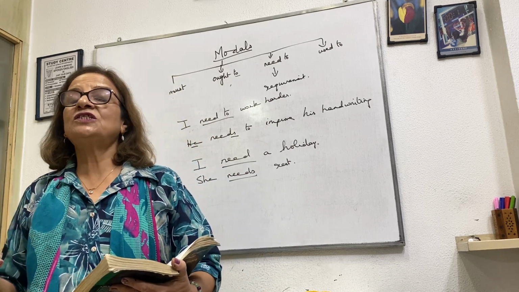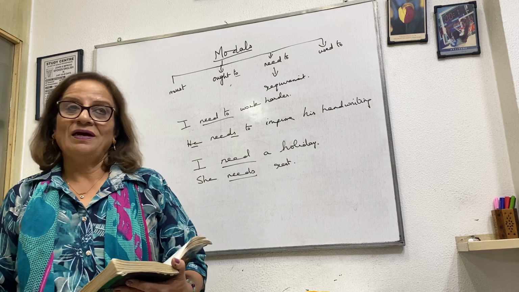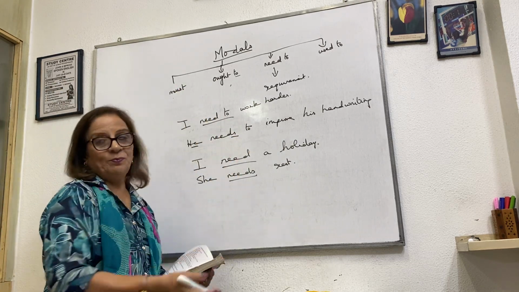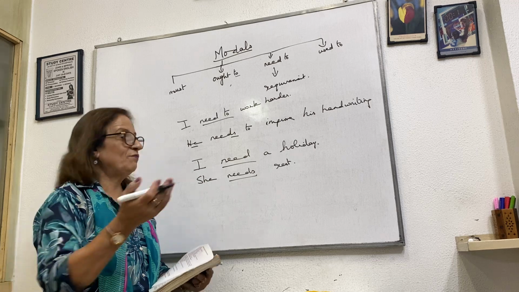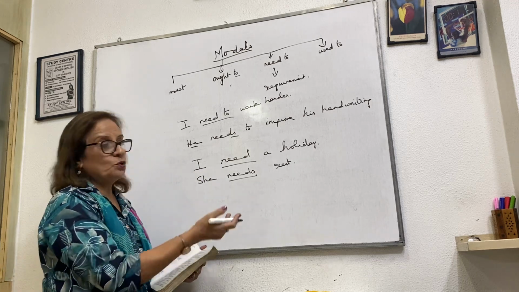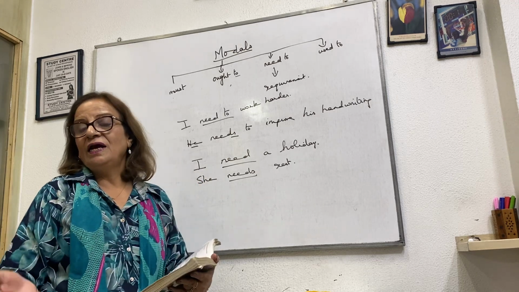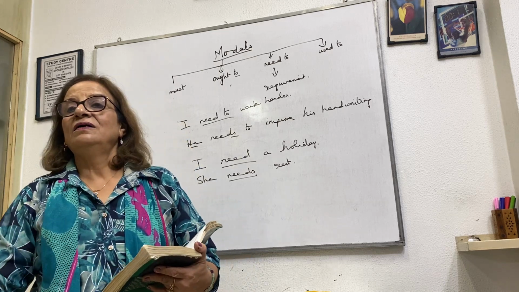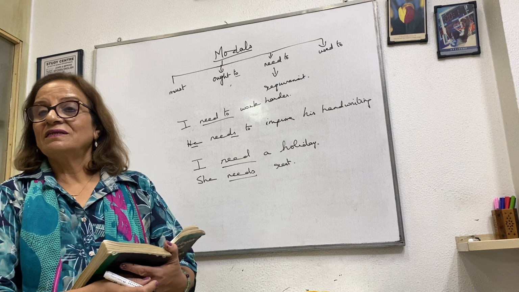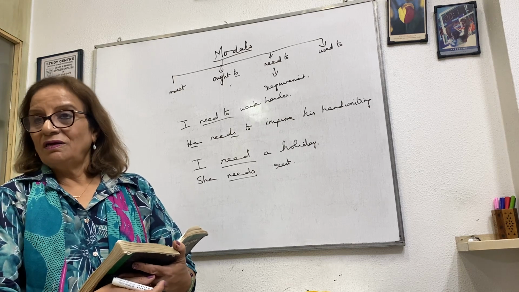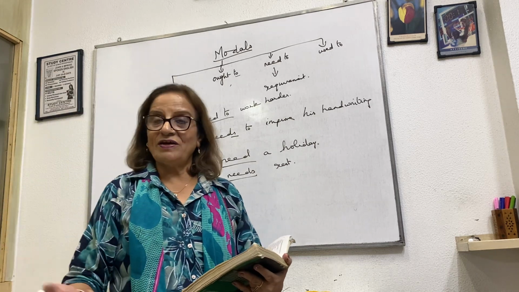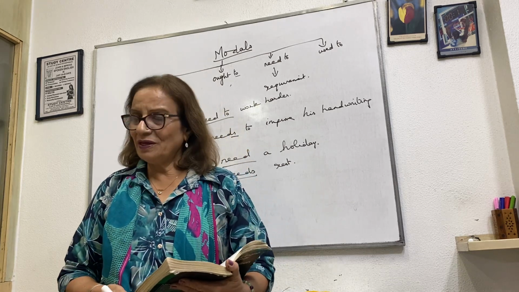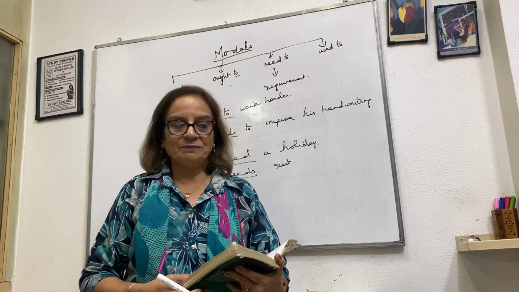Okay, so need to is a requirement. I need to work harder. He needs to improve his handwriting. And if we want to use it other way without to, I need a holiday. I need some rest. I need spices in my kitchen. I need to buy the vegetables. I need to buy the fruits. Okay, so that is my requirement.